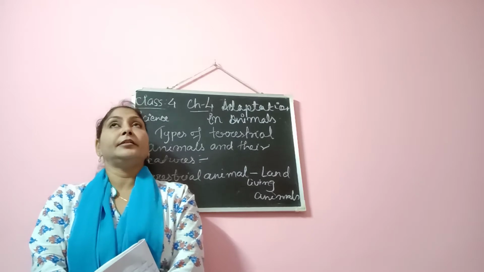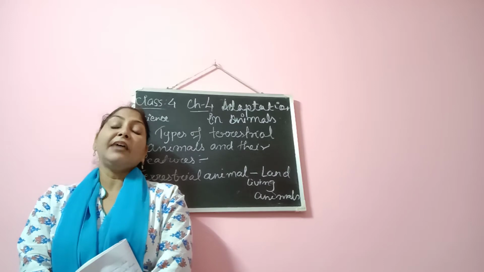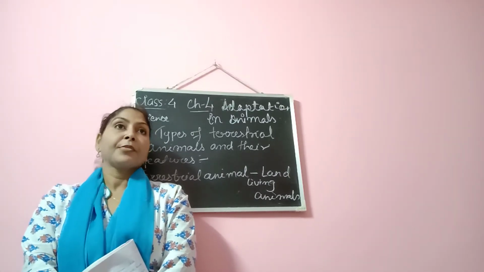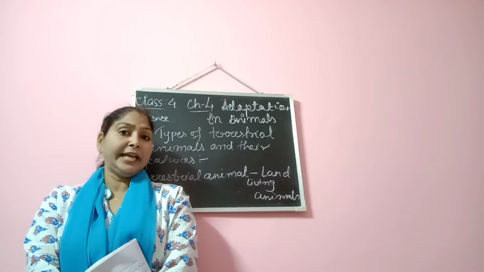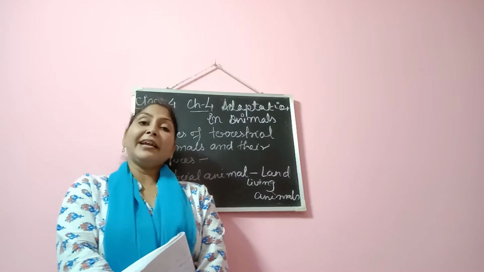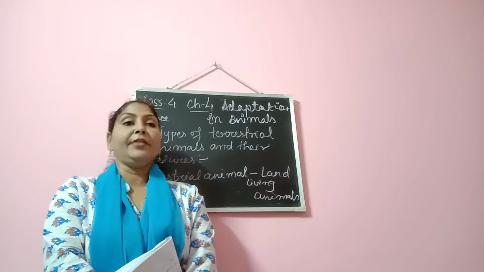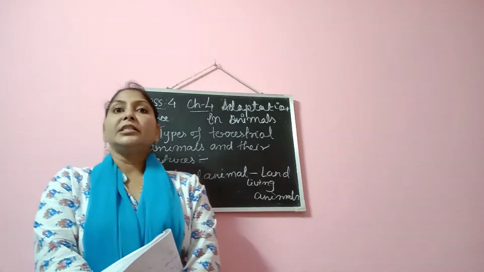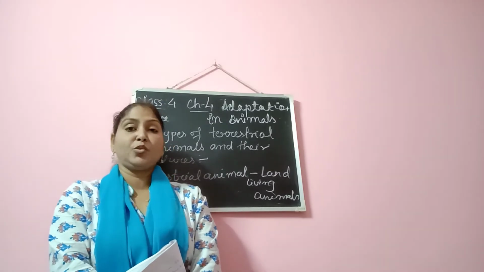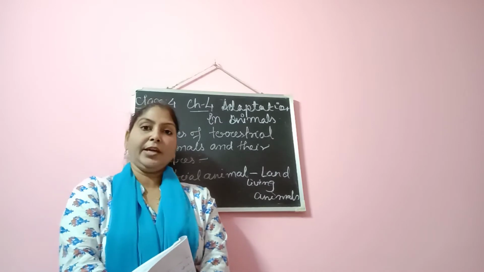And basically all the terrestrial animals have 4 legs to walk, to climb, to run, okay? And also to protect themselves from their enemies. But there are certain animals which do not have legs to walk, for example snakes, okay? Do they have legs to walk? They don't have legs to walk. They have scales on their body by which they crawl, okay?